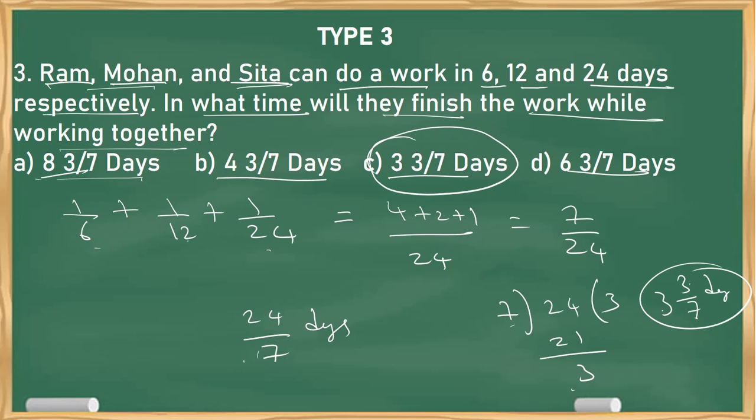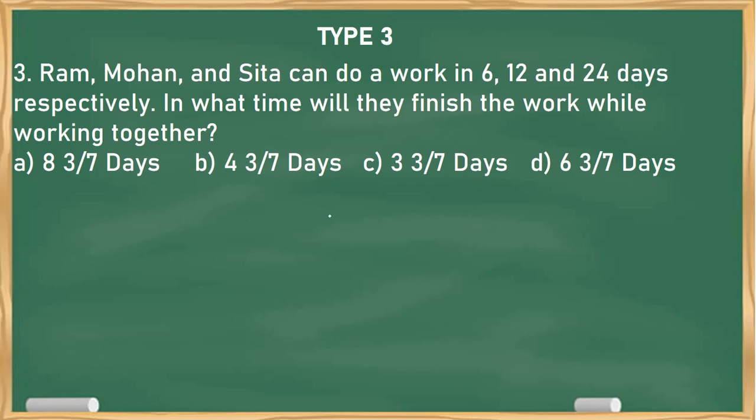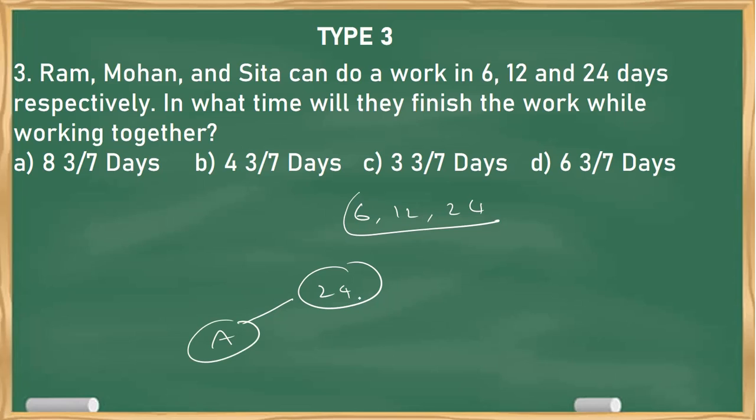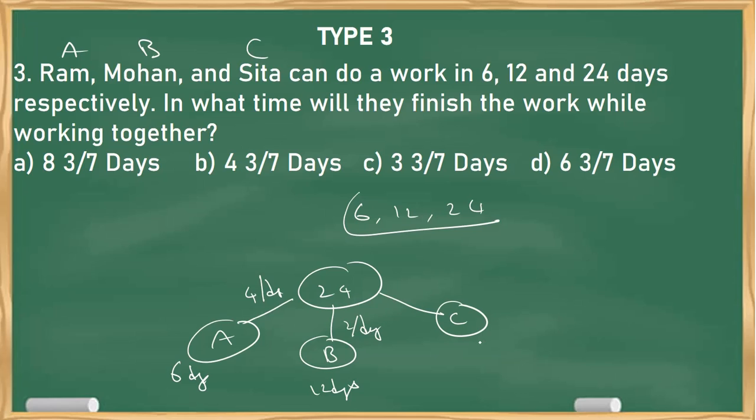So same thing can be done in the chocolate method. So 6, 12, 24. LCM is 24. A eats 24 chocolates in 6 days. I have taken them as ABC. So how many per day? 4 per day. B eats 24 chocolates in 12 days. That is 2 per day. C eats 24 chocolates in 24 days. That is 1 per day.